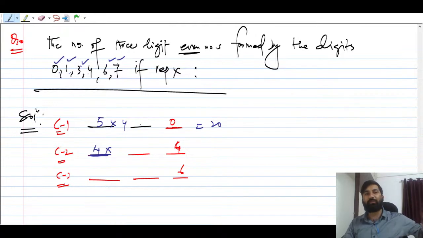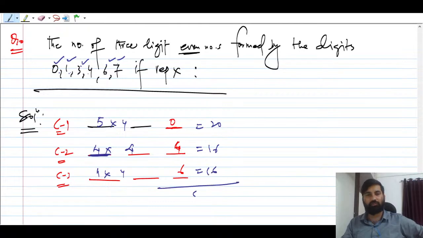Repetition is not allowed, right? So 2 of the digits have already been used. Now how many digits are there? That you have to keep in mind. So it is 4 only. ये कितना आ गया? 16 हो गया. अब बताओ यहाँ पर क्या है? 6. Again it will be 4 into 4, 16. तो टोटल आंसर क्या आ रहा है बताओ?